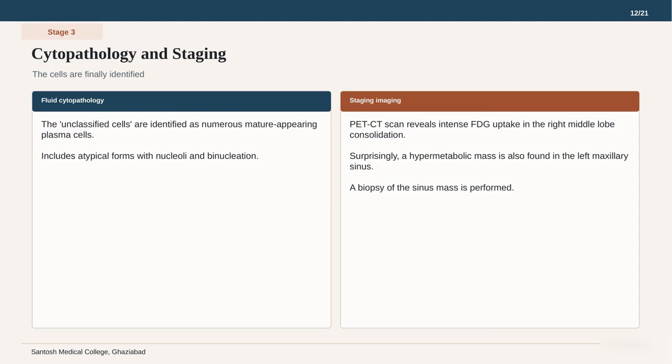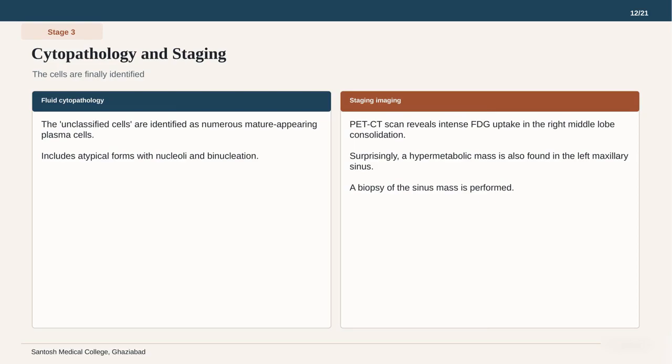In stage 3, the cells are finally identified, and the results are surprising. As you can see in the blue box on the left, the cytopathology identifies the unclassified cells as numerous mature-appearing plasma cells, including atypical forms with nucleoli and binucleation. This is a major departure from the expected lung carcinoma.